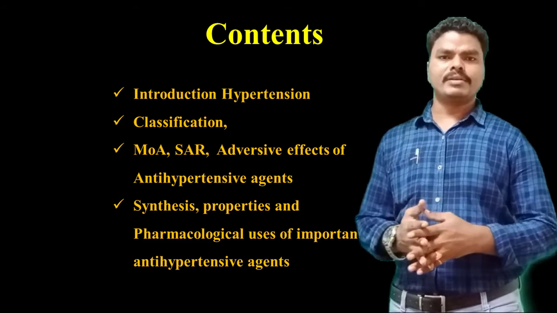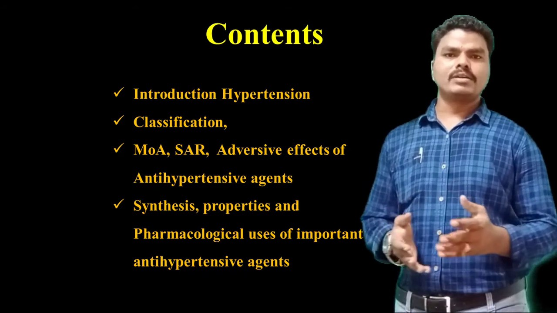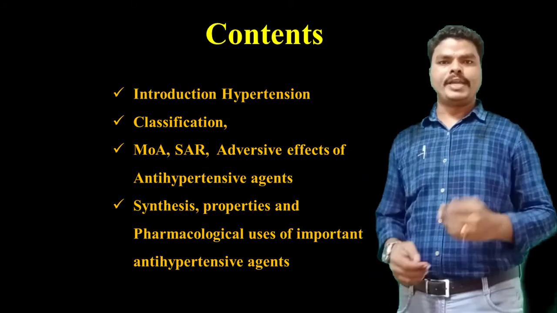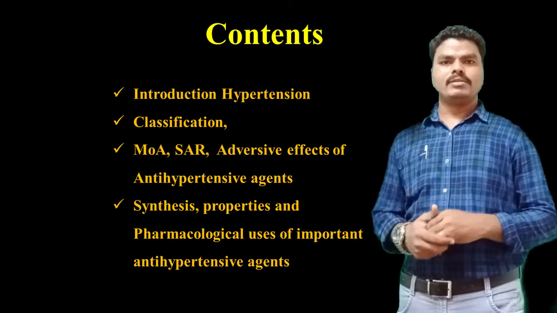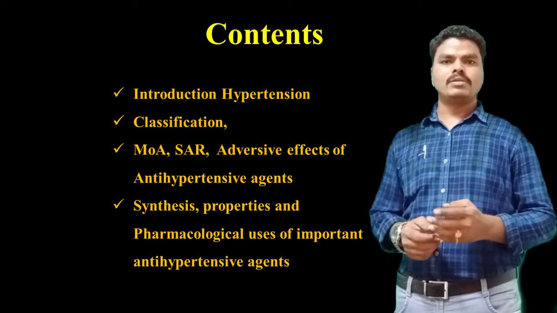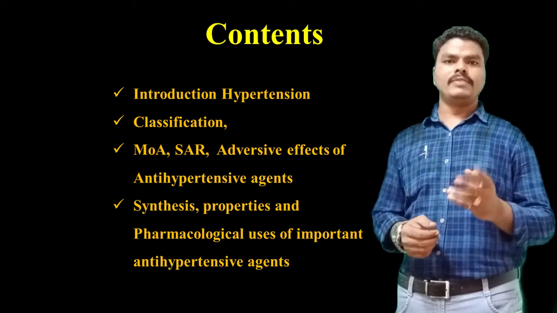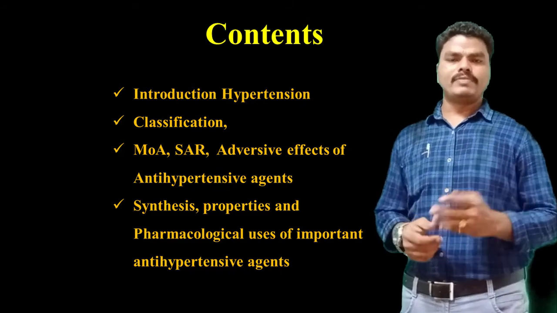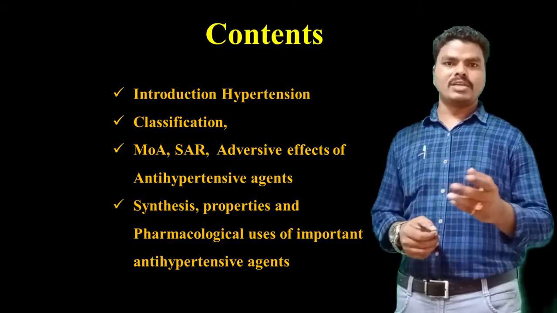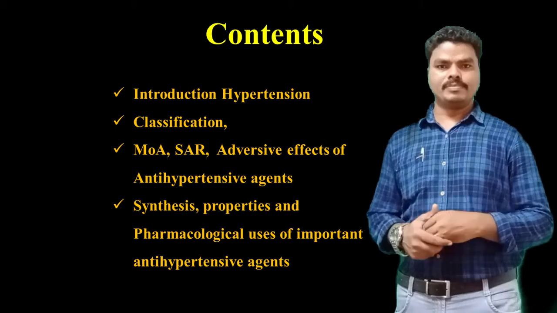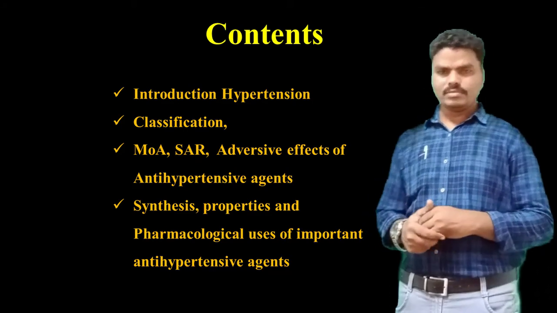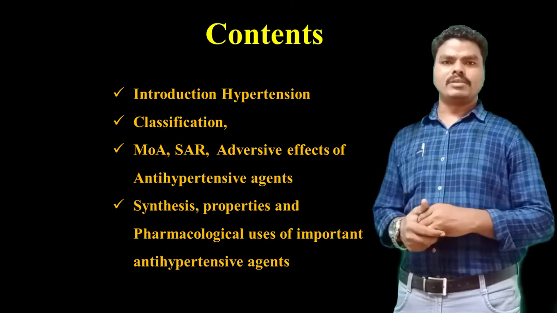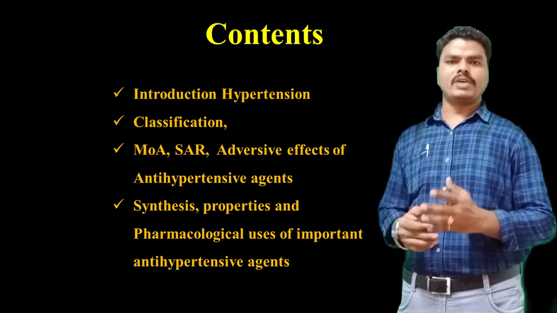Severe hypertension may lead to different types of conditions, diseases or disorders, including heart attack, heart failure, stroke, vision loss, kidney failure or kidney diseases, sexual dysfunction, and some arterial diseases like atherosclerosis or angina. These are complications which can be observed when the person is subjected to hypertension for a longer period of time.